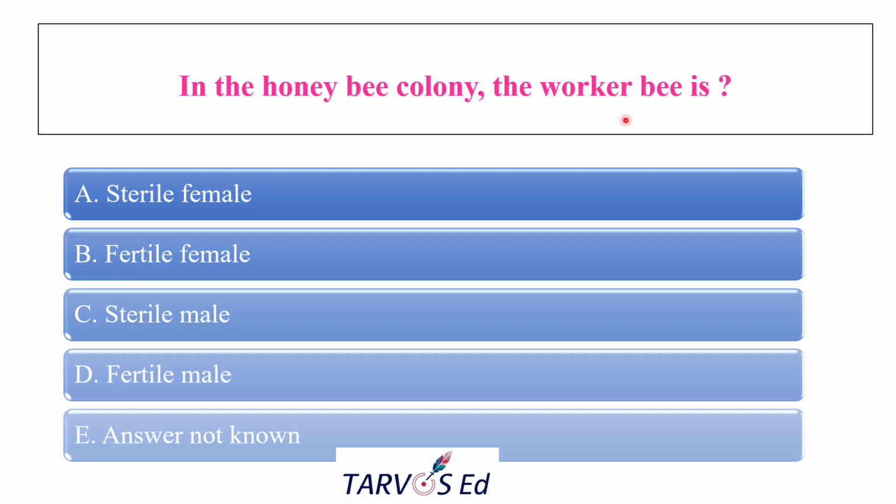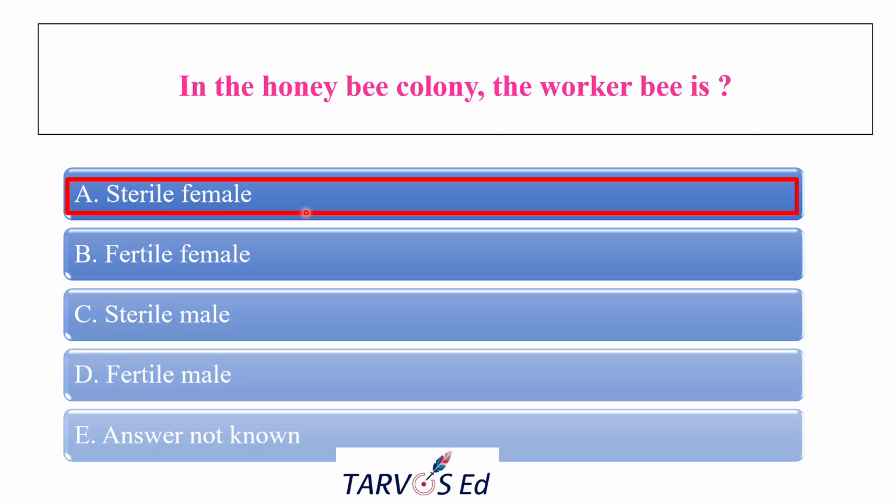And one more caste is there, that is the worker bee. In Tamil, we call it Velekara Teni. So, what is the gender of the worker bee, they asked. The answer is sterile female.